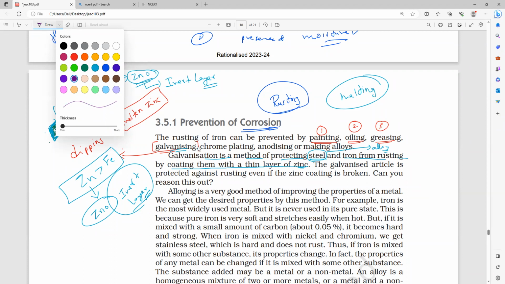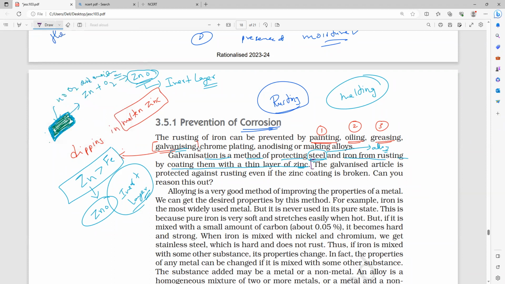Now there is an extremely important question here. Mark this point, everybody. Read it, all of you. The question: the galvanized article is protected against rusting even if the zinc coating is broken. Can you reason this out? That is the question. I want to know what you people can say.